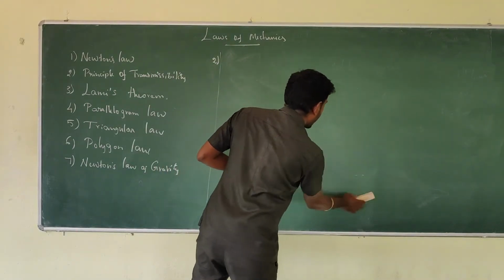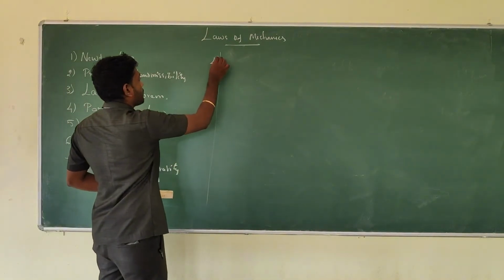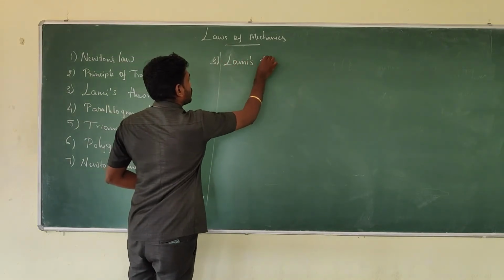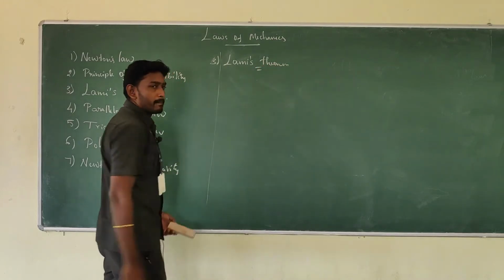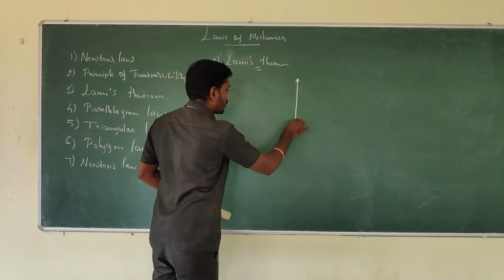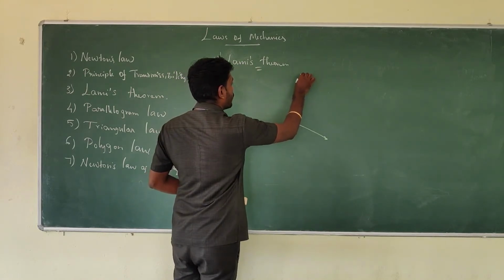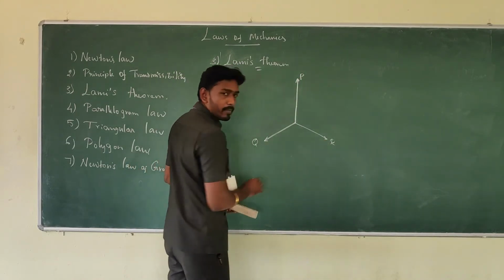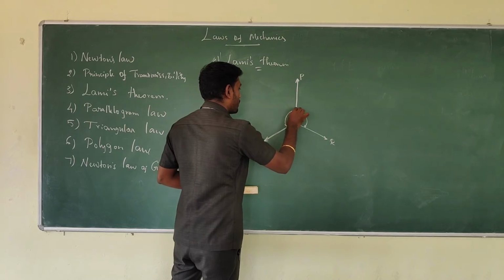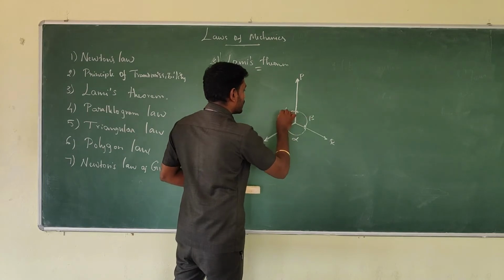Then move to the third law of mechanics, which is Lami's theorem. I will draw the diagram first. So there are three forces. I'm going to take these as P, Q and R, and with respect to each force there is an inclination, a theta angle. I'm going to consider this as alpha, this as beta, this as gamma.